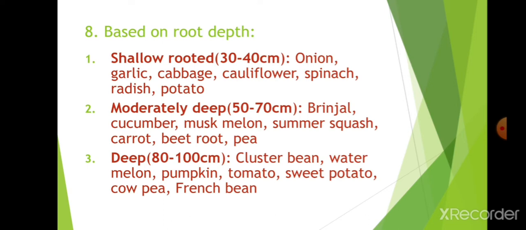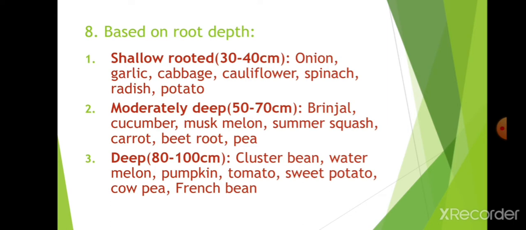Deep means roots go 80 to 100 centimeters deep, even in cluster bean and watermelon. See, muskmelon is moderately deep, but watermelon goes deeper inside. Watermelon, pumpkin, tomato. Tomato is also a deep rooted vegetable. Cluster bean is also a deep rooted vegetable. These are two important tropical vegetables to be remembered in this group.